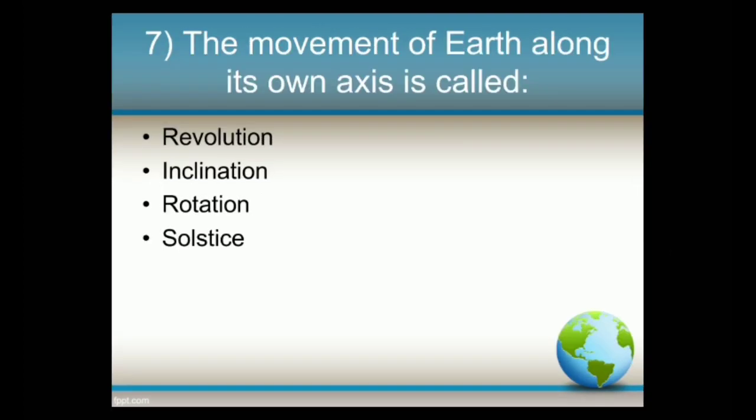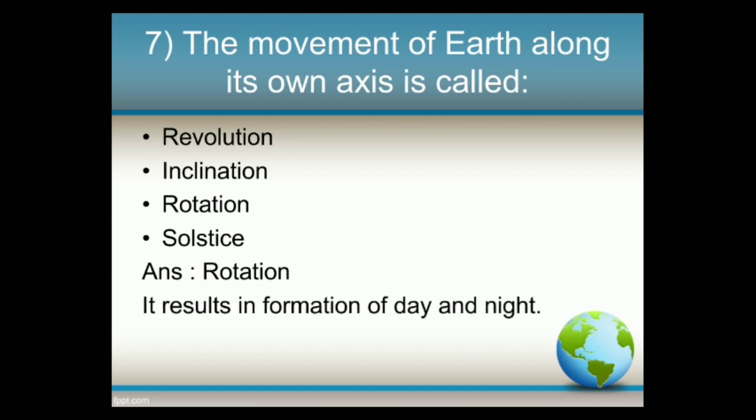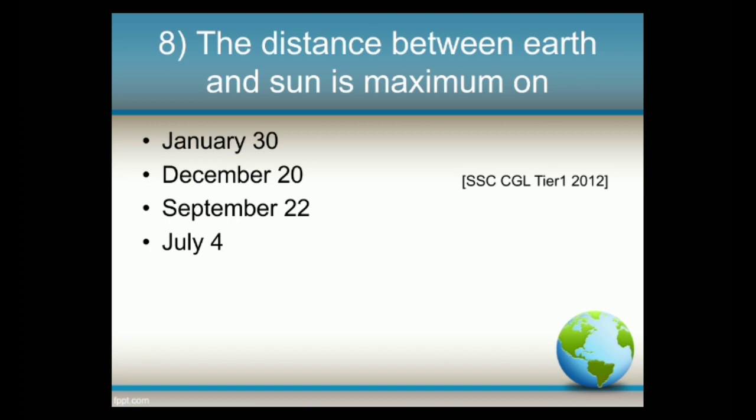Next, the movement of Earth along its own axis is called options: revolution, inclination, rotation, solstice. And the answer is rotation. It results in formation of day and night. Next, the distance between Earth and Sun is maximum on options: January 30, December 20, September 22, July 4.